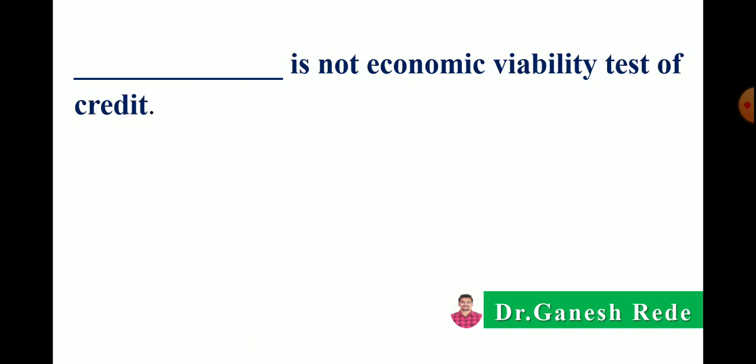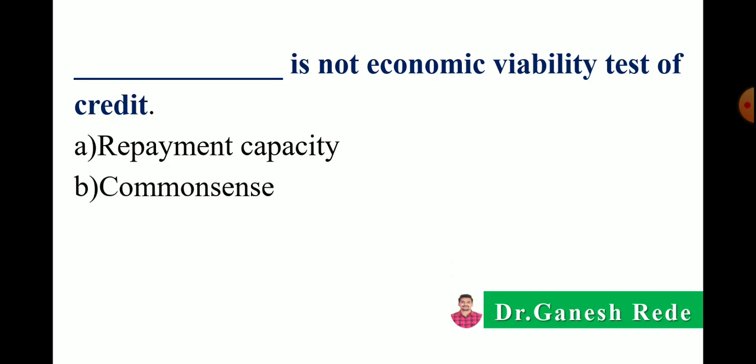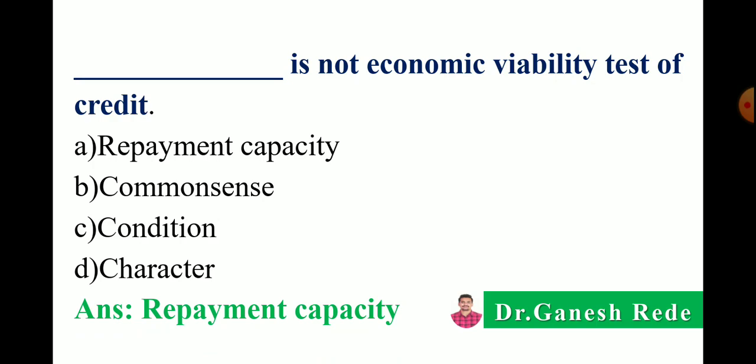Next, dash dash is not an economic viability test of credit. Option A repayment capacity, B common sense, C condition or D character. So correct answer is repayment capacity is not an economic viability test of credit, because it is an economic feasibility test of credit, and the others, common sense, condition and character, are the economic viability tests of credit.